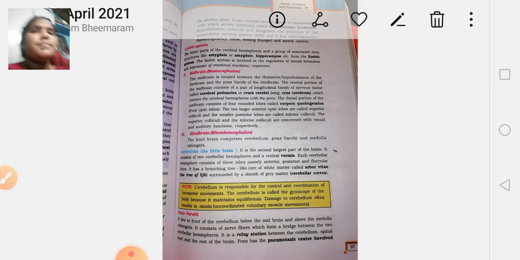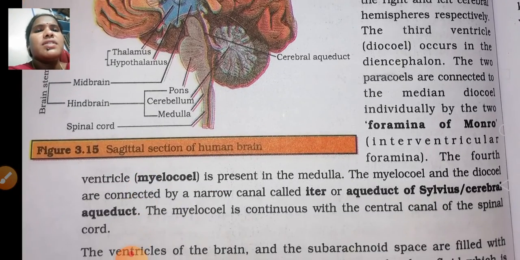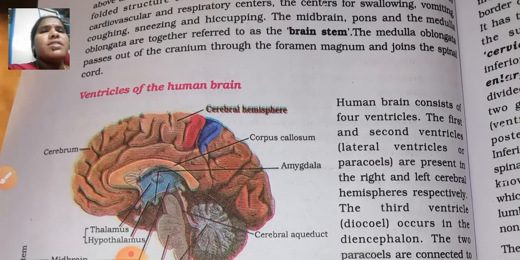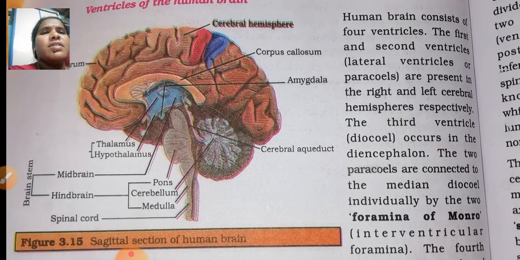If you see the diagram of the section of the human brain, the medulla oblongata is the posterior-most part of the brain.